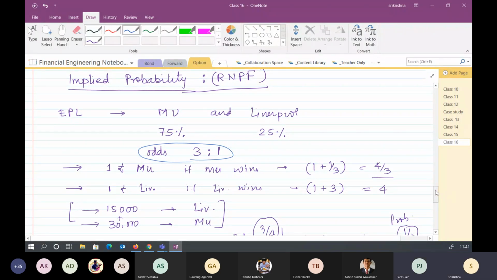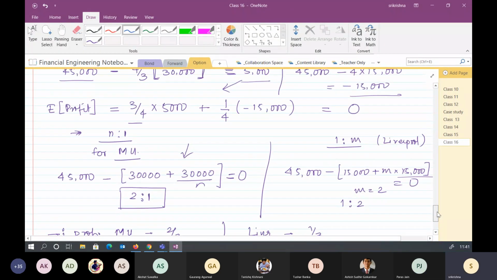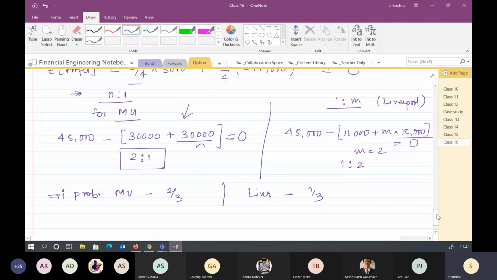One more thing. You can ask me why, instead of writing only one variable, I took n and m. Because in that case, instead of 0, I can put some positive value, which would be the profit of the company. Sir, these are different cases, right?